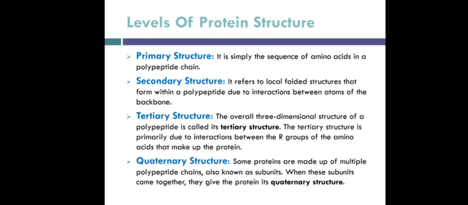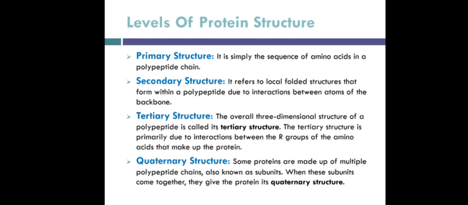Now, secondary structure refers to the local folded structure that forms within a polypeptide due to interaction between atoms of the backbone. Basically, it is a 3D form of a local segment of protein which is formed by hydrogen bonds between the atoms along the backbone of the polypeptide chain. Third is tertiary structure.